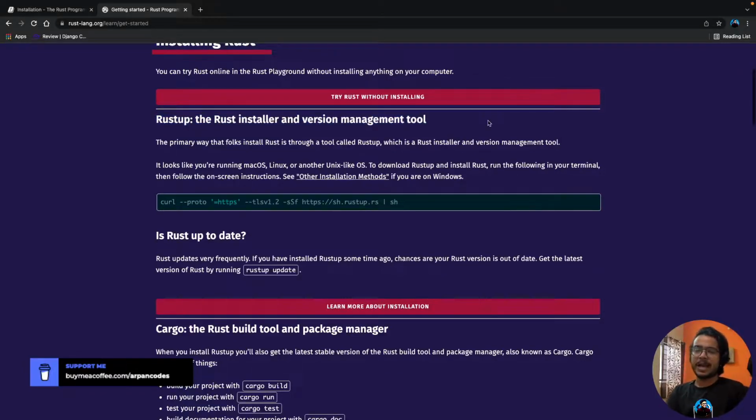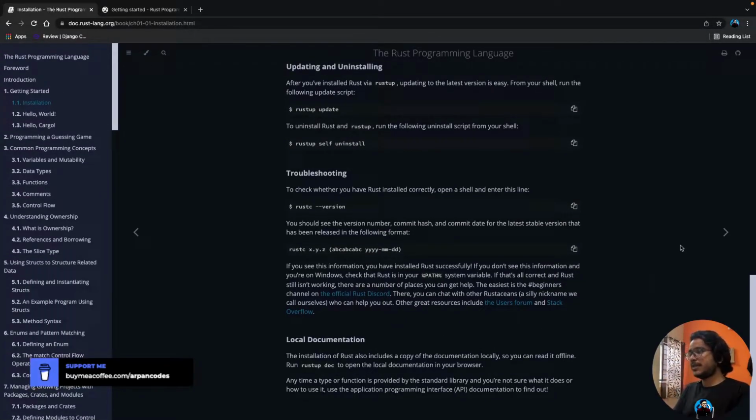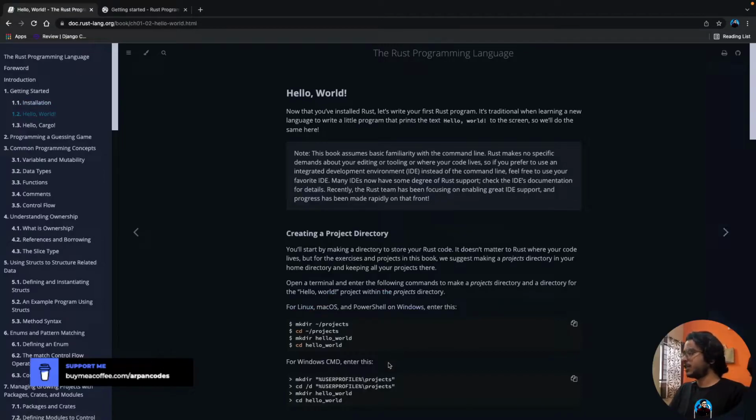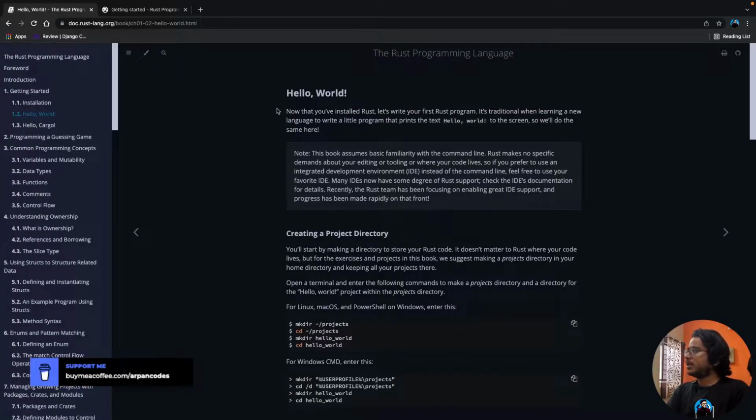So basically we can manage versions of Rust with rustup. You will install that, and with that you will get Cargo, which we'll get to see. Okay, so let's see. We are creating Hello World, our first Rust program, right?